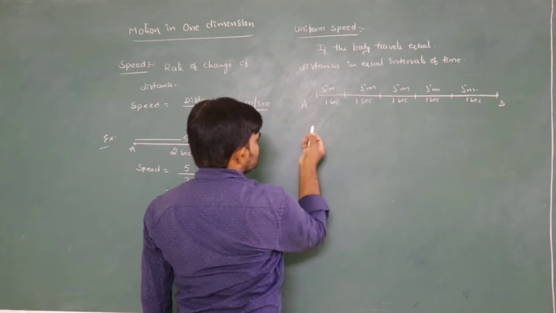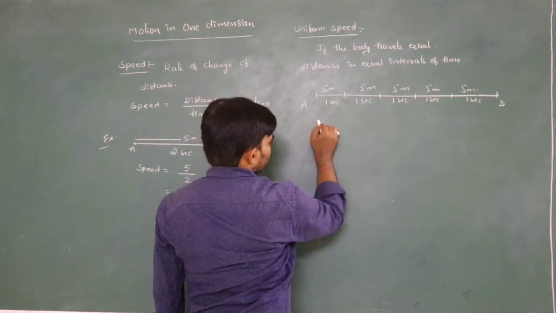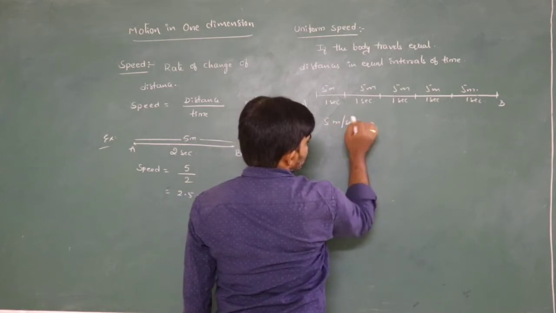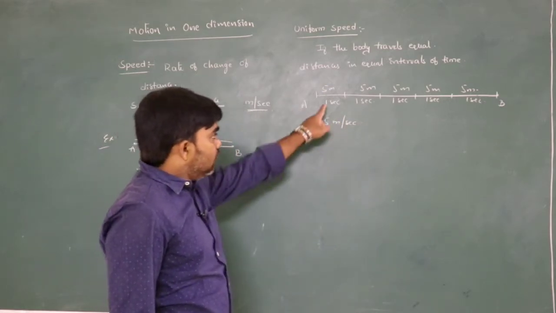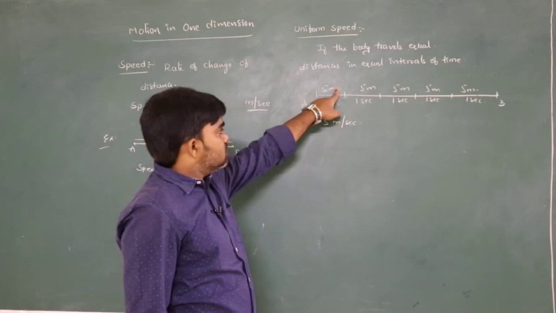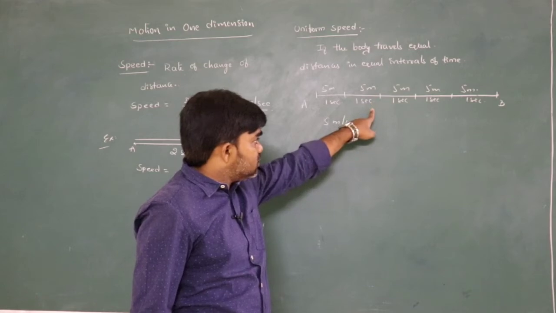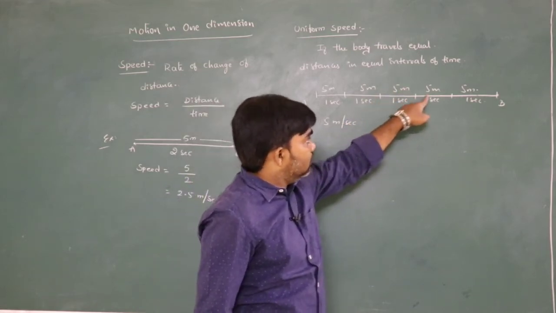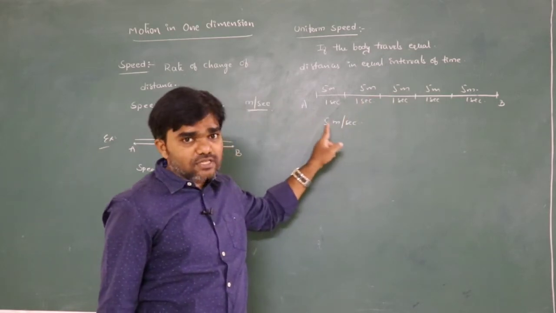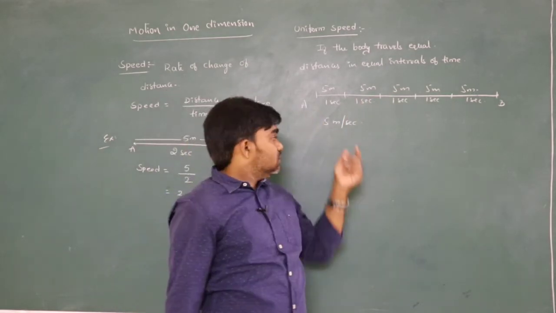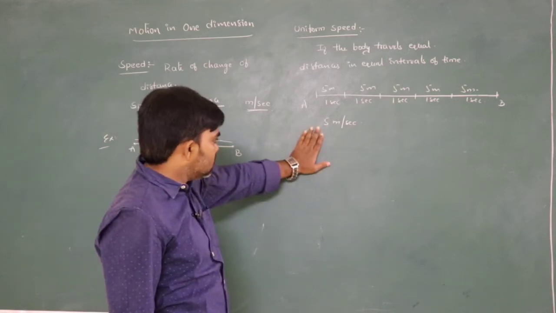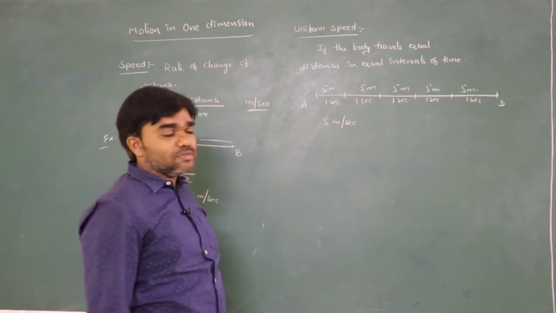So here, uniform speed we can say is 5 meters per second. In each and every second it travels a distance of 5 meters. So each and every second the body travels 5 meters. That's why the body travels with uniform speed, and here the speed of the body is 5 meters per second.